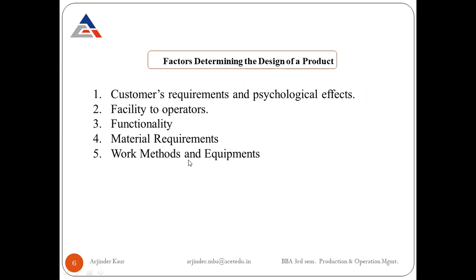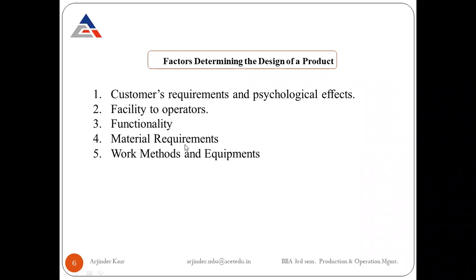It is experienced that modifications in the work methods can immensely influence the production cost. So, while designing a new product, the designer should be well aware of the various work methods that are available for performing the different operations involved in the product design.